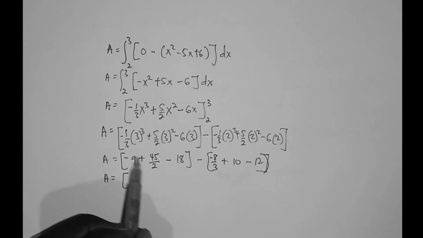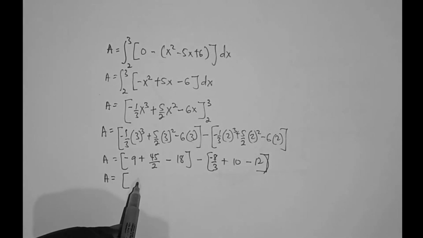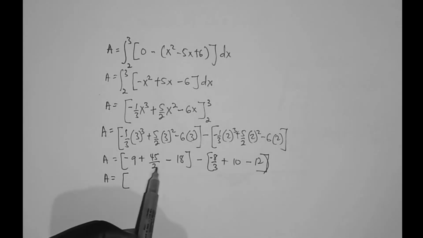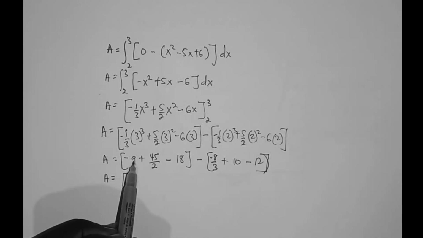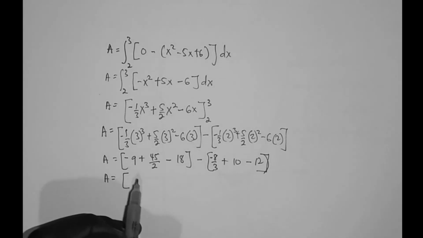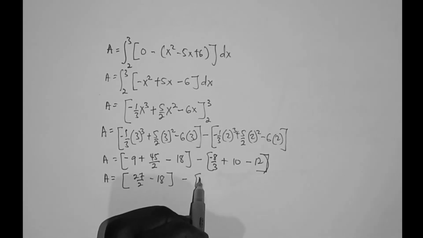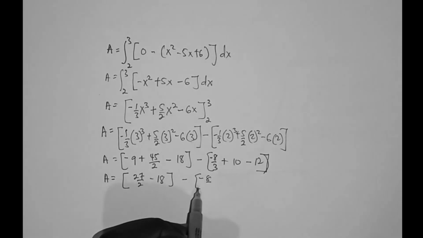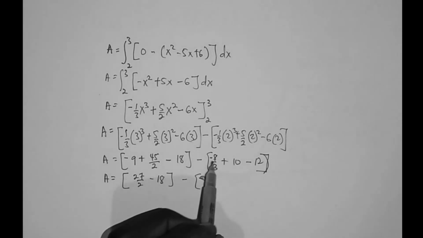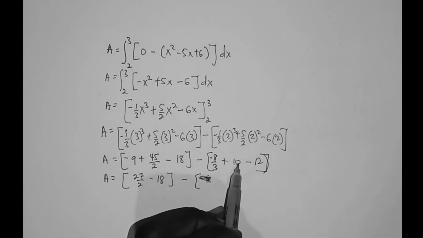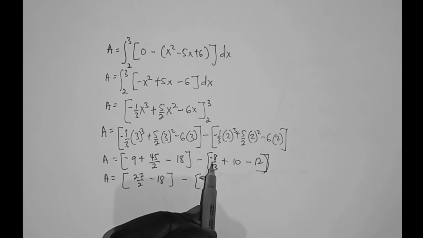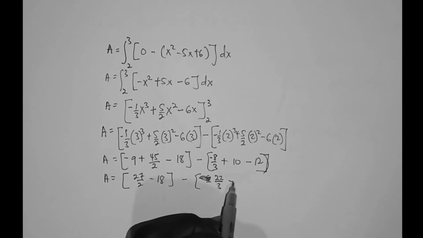A equals minus 9 plus 45 over 2. You see that 2 times minus 9 is minus 18. Minus 18 plus 45 is 27 over 2, minus 18. Then minus 8 over 3 plus 10. So 3 times 10 is 30. 30 plus minus 8 equals 22 over 3, minus 12.